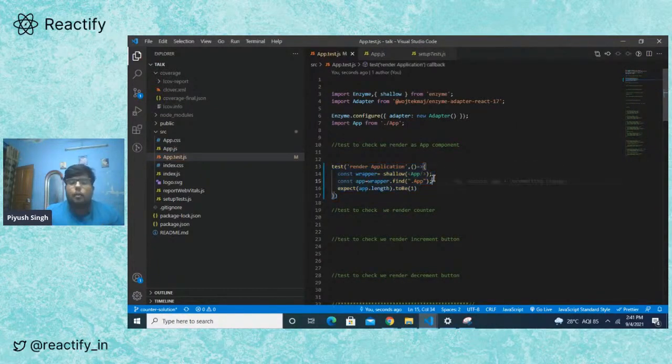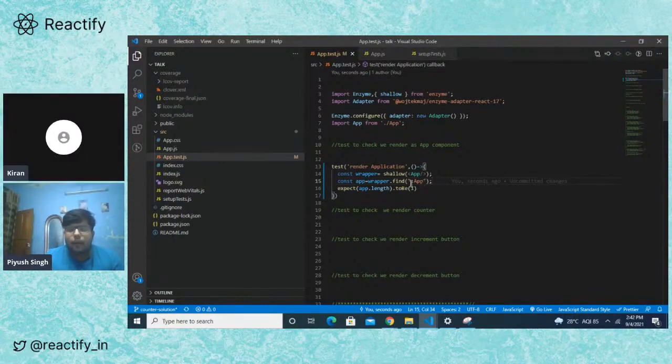We create a shallow copy of our app, and we find a component by a class name of app. You can see that I have put a dot notation here. You can find it via class name, via ID, or via data attribute, as we do in our CSS.